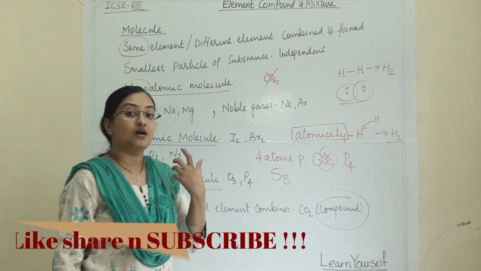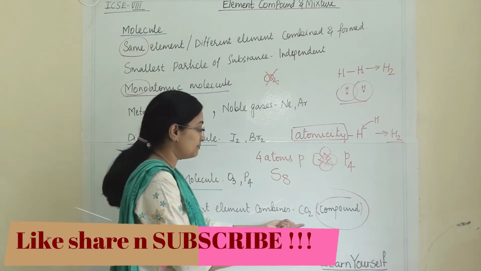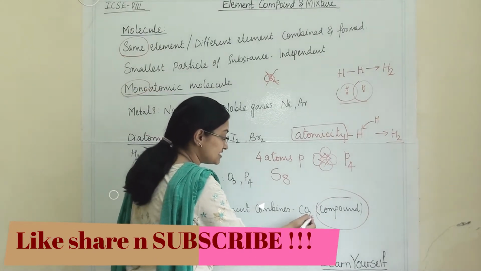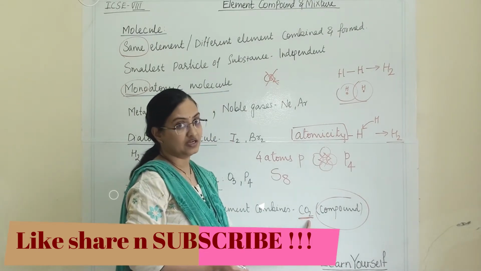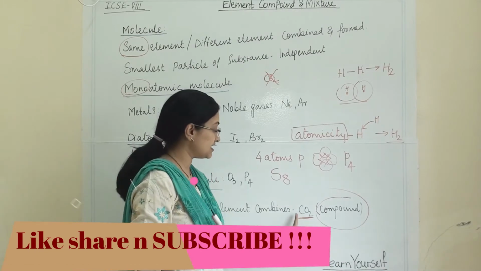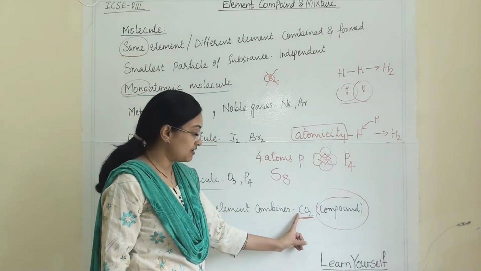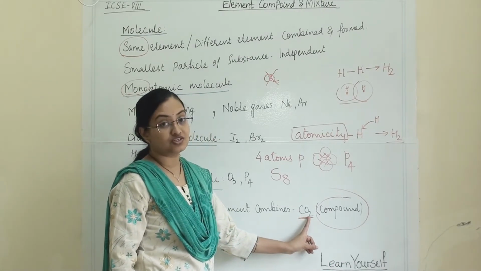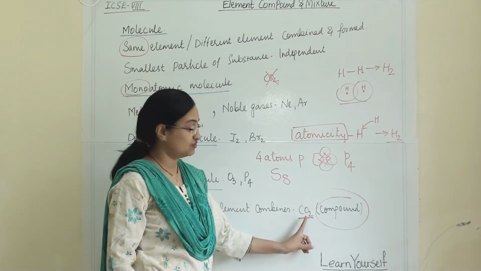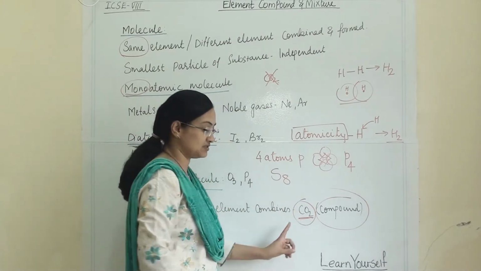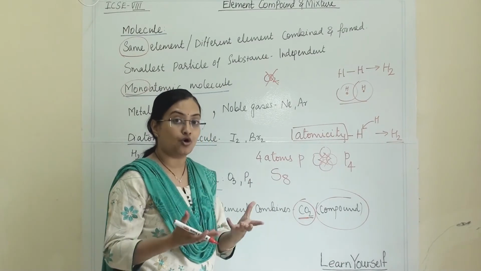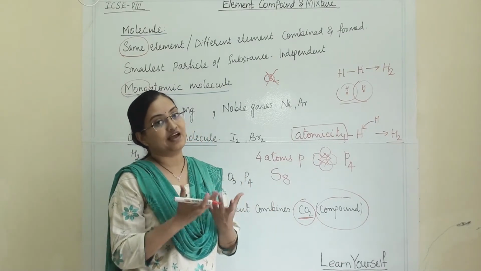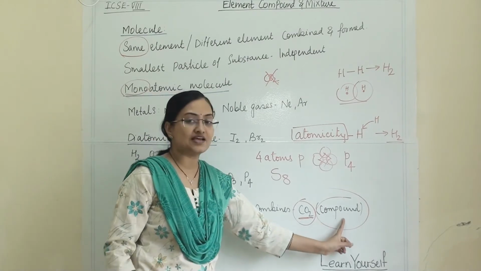When we are talking about a compound, for example carbon dioxide, you can say that this is one molecule of carbon dioxide. In one molecule of carbon dioxide, one atom of carbon and two atoms of oxygen are combined. So this is one molecule of carbon dioxide. But this molecule has been formed from two different kinds of elements, so it is also known as a compound.